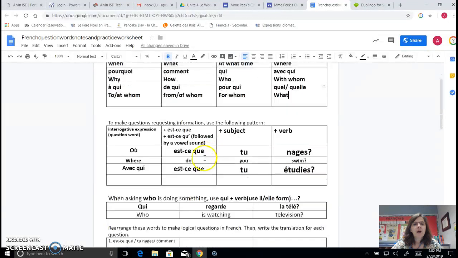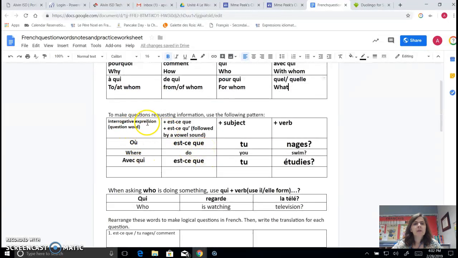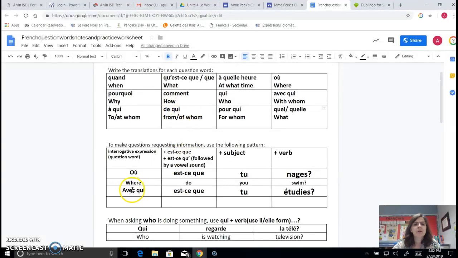So we were actually on this handout and we just got through talking about what all these meant. So continuing on, we learned that when we want to ask questions that want more information than just a yes or no answer, we have to use one of the question words. And then we do est-ce que, and then the subject, and then the verb. So there's really nothing to it. You're just using the question word, the information you want to know, adding est-ce que, then tu, or whatever the subject is, and then the verb.